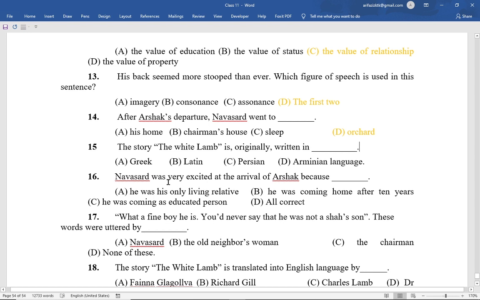Number 15: the story The White Lamb is originally written in dash. Option A, Greek. Option B, Latin. Option C, Persian. And option D, Armenian language. Here again the correct option is option D. It is written in Armenian language and is translated into English.